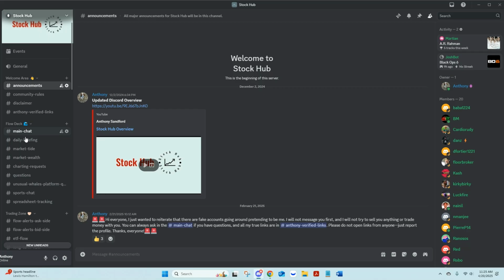First up on the left side here, and this video will be good for people who may not use Discord, to see where you can locate everything as well. First up on your left side, we have our general area. This is where all live streams are held. When we do them, there'll be a schedule here at the top for events if you are looking for a scheduled live. Your announcements tab, all major announcements here.